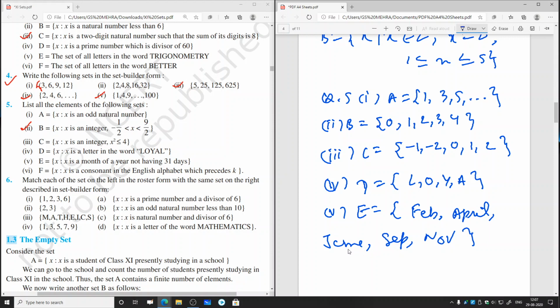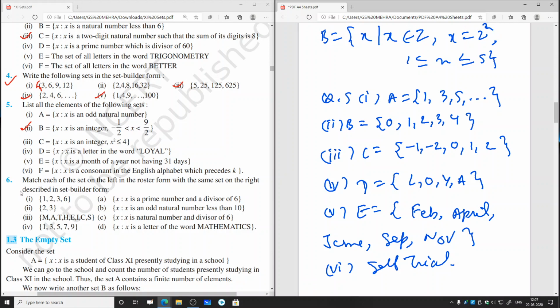Now this sixth part you will try on your own. A simple one, self trial. x such that x is a consonant in the English alphabet which precedes K.